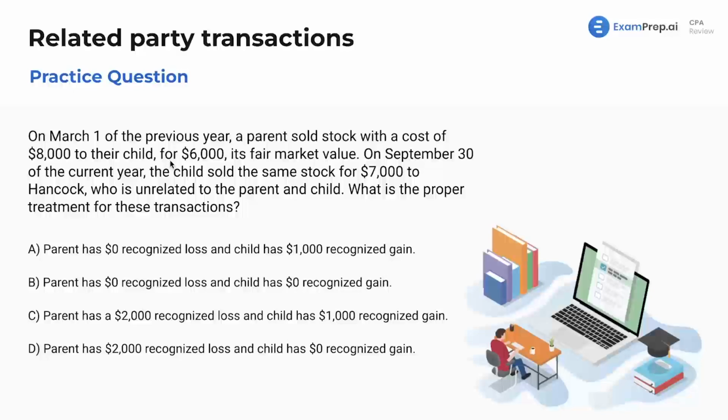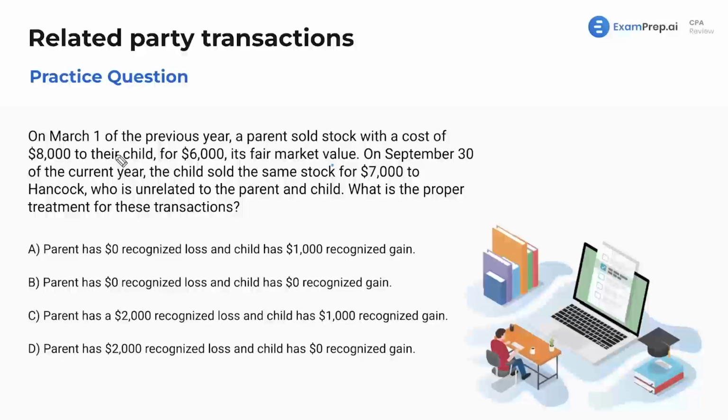Additionally, the basis for this stock for this child is going to be the same as their purchase price, which is $6,000. So when the child sells the stock to an unrelated party for $7,000, the child is going to have a $1,000 gain. However, since the loss from the parent sale was disallowed, the IRS is going to reduce the child's gain by the amount of the disallowed loss. So we see what's going on there and why.